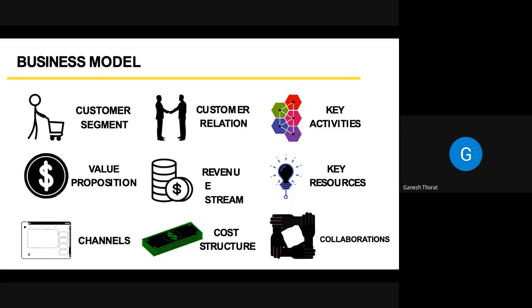Okay, so next is cost structure. Cost structure describes the money required for the development of your overall startup. It basically contains the customer acquisition cost, then your development cost, fixed cost, and variable cost. Customer acquisition cost means how much amount you require to attract your customers, or you can say for initial marketing. Then development cost is the money you require to develop your product, and the remaining two costs, fixed cost and variable cost, are very important factors in your daily operation.